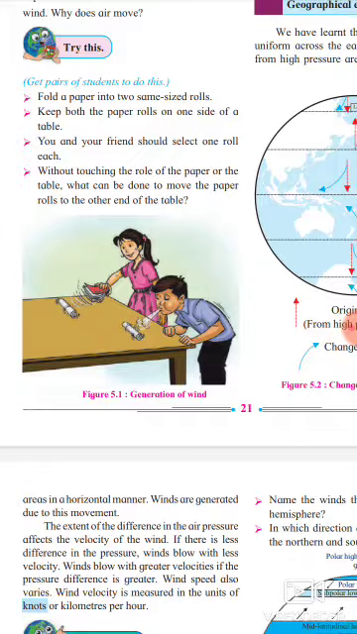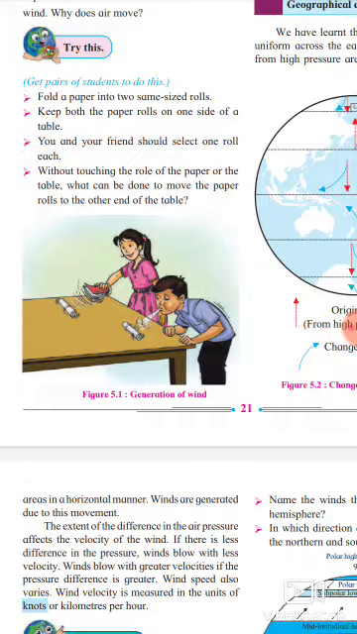Students, here it is not possible. When there is a school, we conduct this experiment, but here only imagine it. Then you and your friend should select one roll each, and without touching the roll of paper or the table, what can be done to move the paper rolls to the other end of the table?